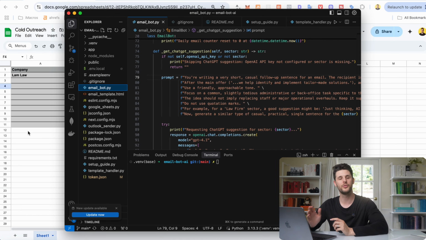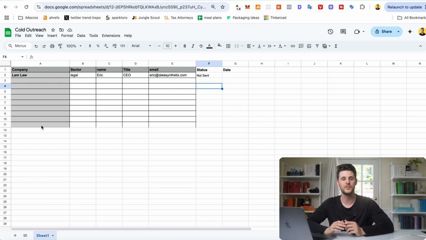Now let's get into the last AI app. I built this one as a passive lead generation tool. It uses AI, but I wrote the code to be extremely strict, so it doesn't feel like AI is writing it. This tool pulls leads from Google Sheets and then sends emails from your business email on Outlook. It's designed to send 10 emails a day and spaces them out by 2 minutes each to avoid spam detection. The code blends hard-coded email text with AI text injection that references the sector in the Google Sheet so that the emails you send feel like they're written by a human.